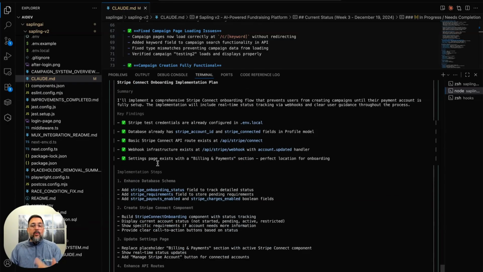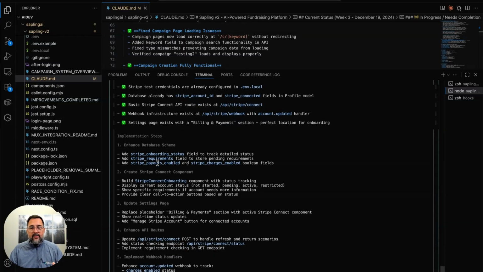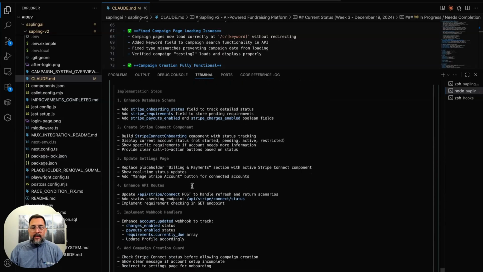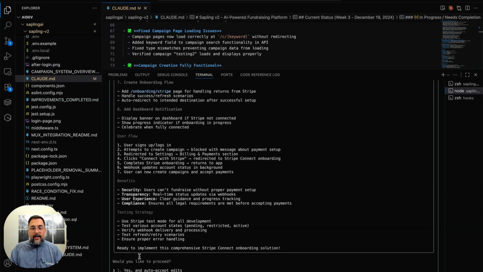It looks great. This is more than I ever would have given my bosses back in the day when I was working for them and building code and all that stuff. Look at this. This is incredible. It looks really impressive. However, I've been at this long enough to know that I'm pretty sure this isn't all going to come out the way I hope it does. But again, it's got all these steps it's going to do. And I'm like, this is awesome.